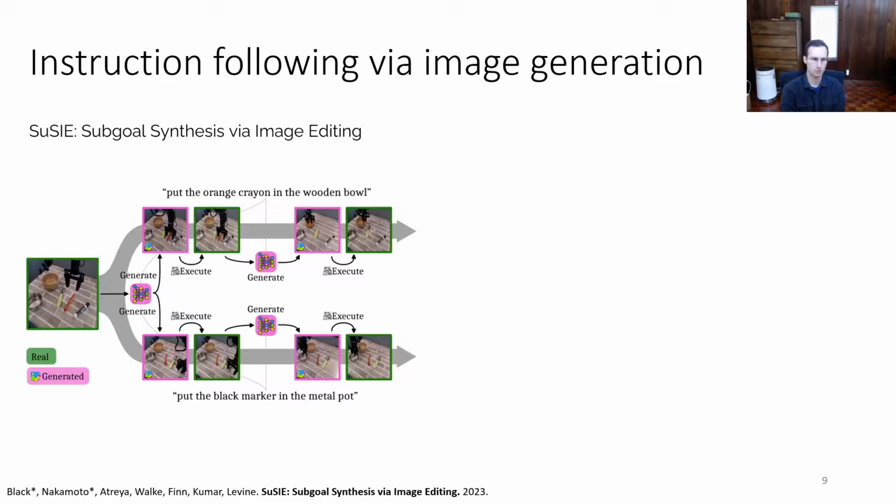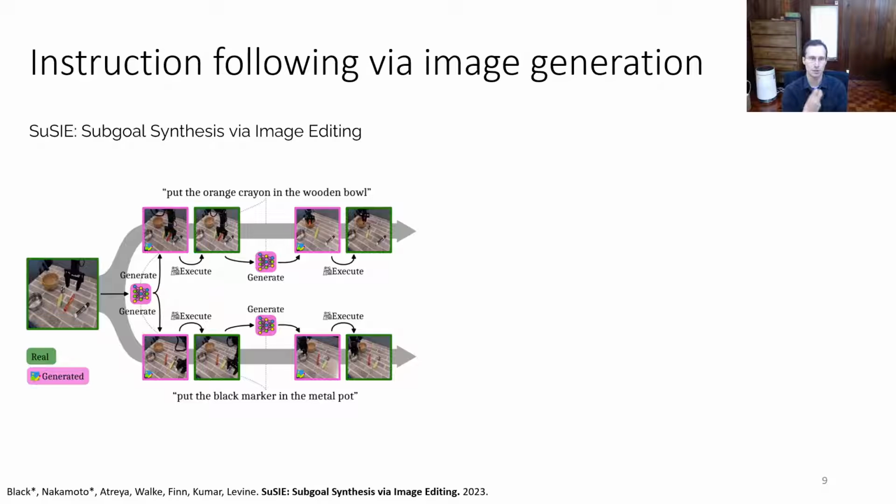So we explored this approach recently in a paper that we call SUSY, Subgoal Synthesis by Image Editing, where the idea is that we'll take Stable Diffusion 1.4 and we'll fine-tune it so that it generates future robot videos given a starting state and an instruction like put the orange crayon in the wooden bowl. This model benefits from pre-training on internet scale data and is then fine-tuned on robot trajectories that are annotated with language. So the model basically predicts a sub-goal, like for example, if you tell it, put the orange crayon in the wooden bowl, it might predict a frame where the robot is grasping the crayon. And then we use this goal condition BC policy, trained exactly in the way that I described previously with Bridge V2, to actually carry out that sub-goal.